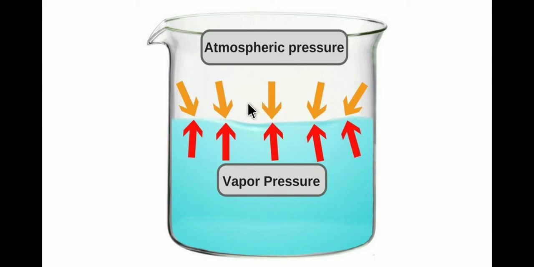This is because the vapor pressure needed is reduced when the atmospheric pressure decreases, since there is less resistance, and thus the temperature needed to boil the liquid will also be reduced. So when the atmospheric pressure is less, the boiling point will be low, and if the atmospheric pressure increases, then the boiling point of the liquid will also increase.